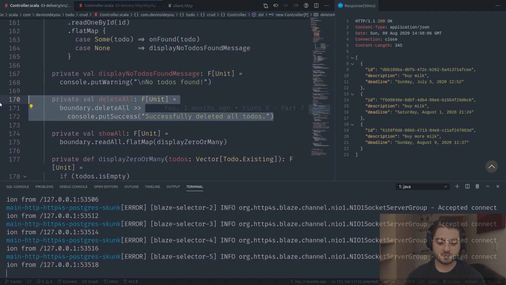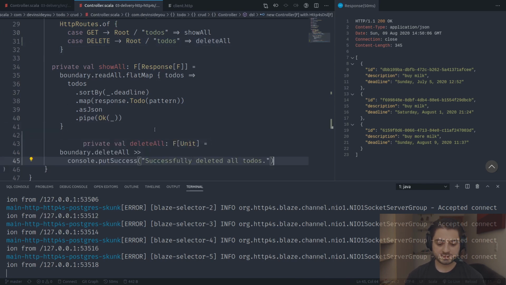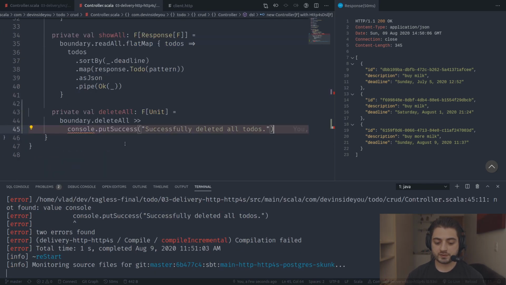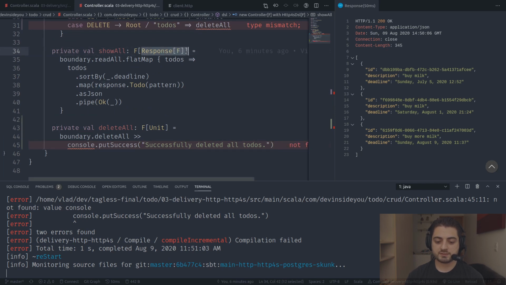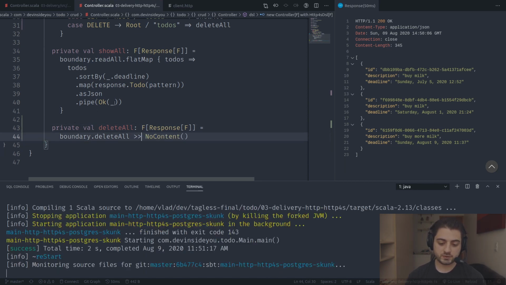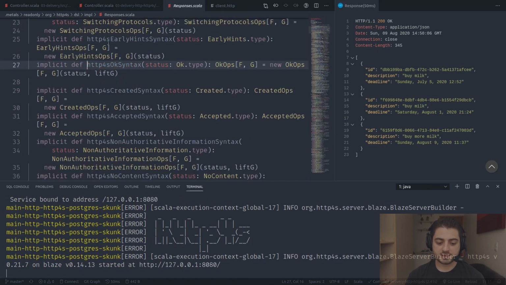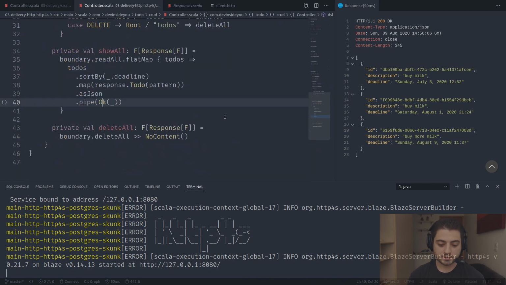I'm just going to literally copy paste it like this, go over here, copy paste it like this. Over here, instead of returning a unit, like all of our functions, it's just going to be a response of F. Therefore over here we don't even have the console, we don't have anything. All we need to do is say no content. By the way, I haven't shown it to you in the previous video, but these ones, like Ok and NoContent in http4s, are just a bunch of helpers to return 200 or to return 201 and all of these things.